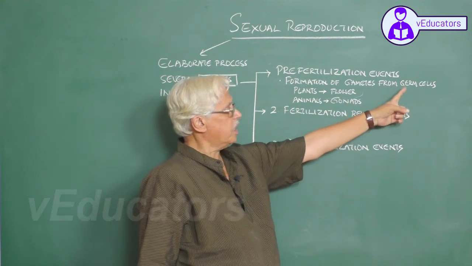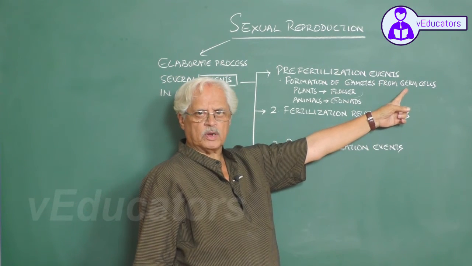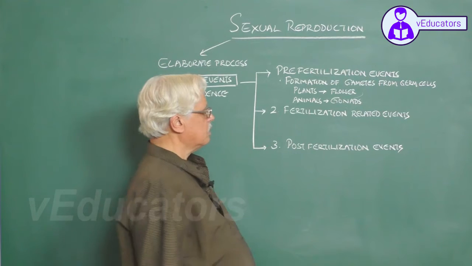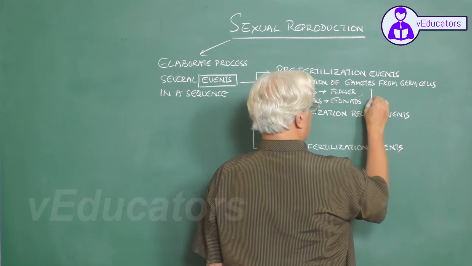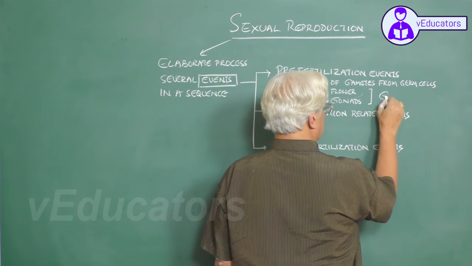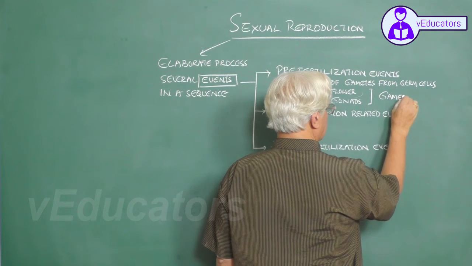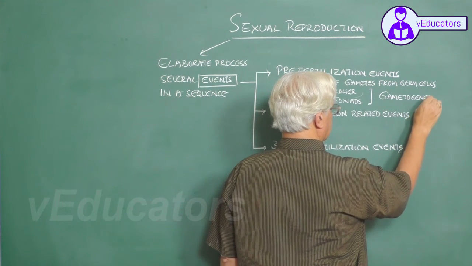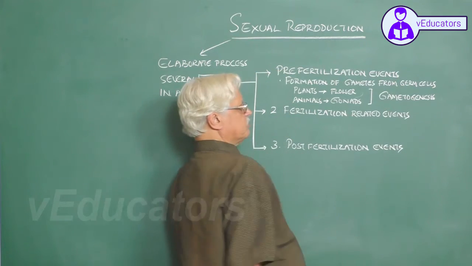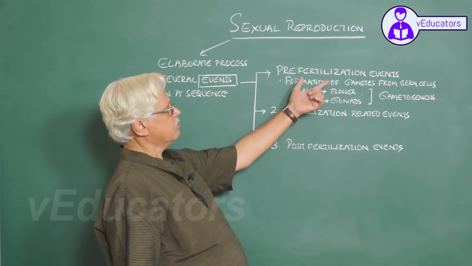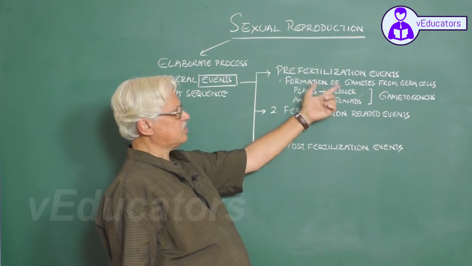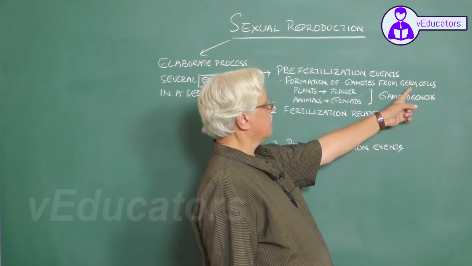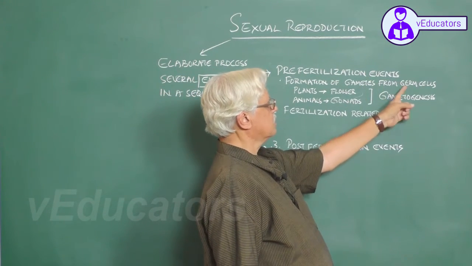These gonads again contain specialized reproductive cells called germ cells, from which gametes are formed, and this process of formation of gametes is called gametogenesis.